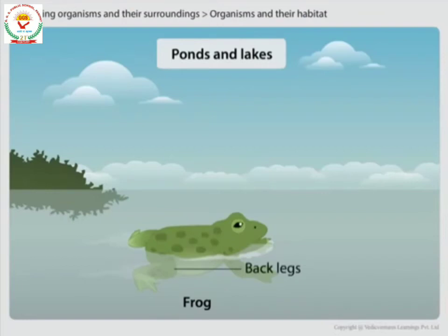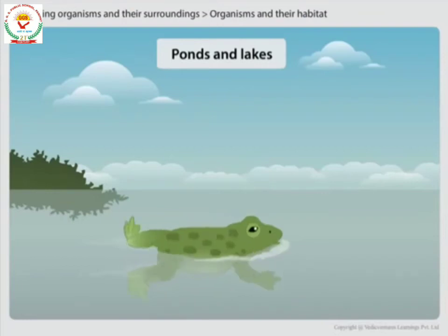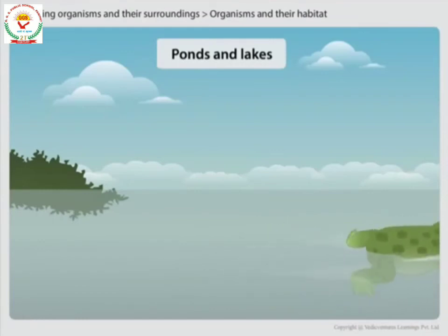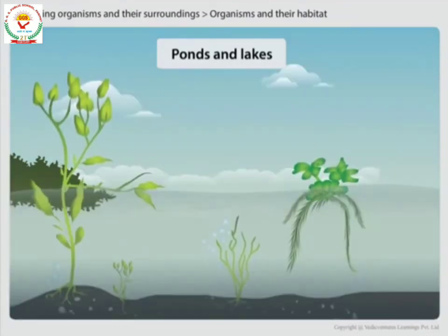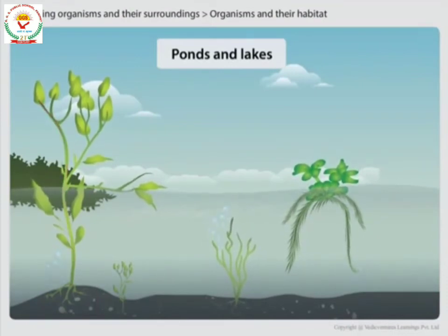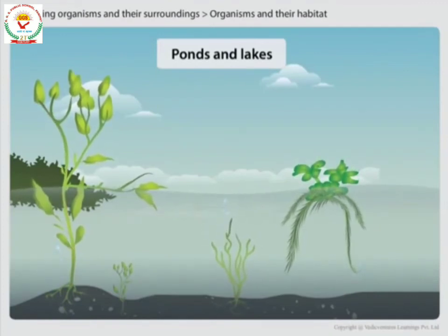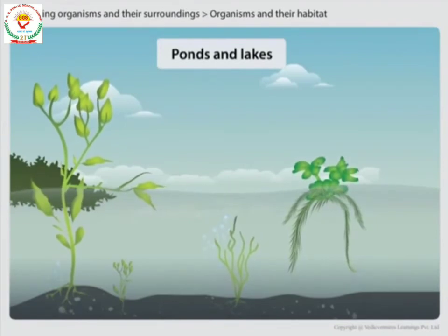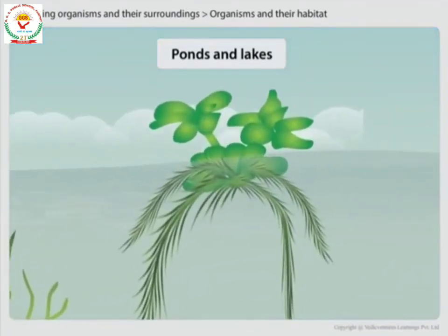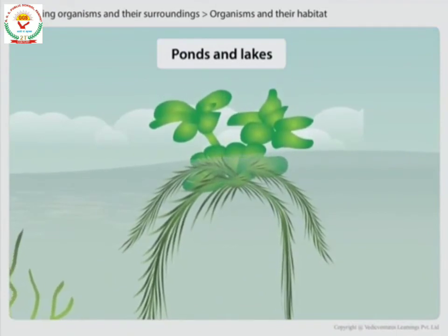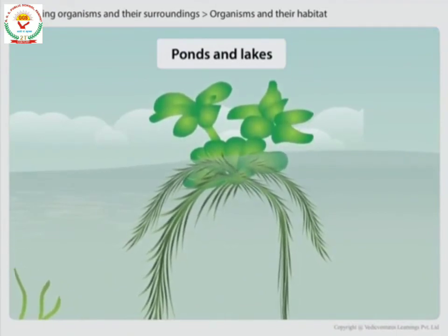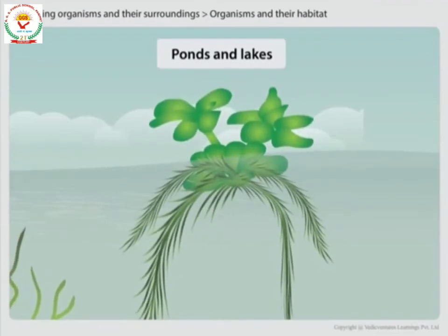Plants in water have short roots to hold the plant in its position, and long stems which are hollow, which allows them to float in the water. The stem grows on the surface of water, and the leaf and the flower of some plants float on the water. Some plants are completely dipped in water. They have ribbon-like leaves.